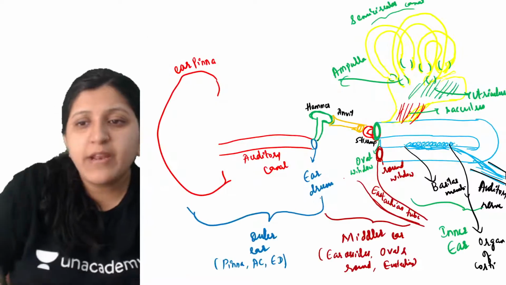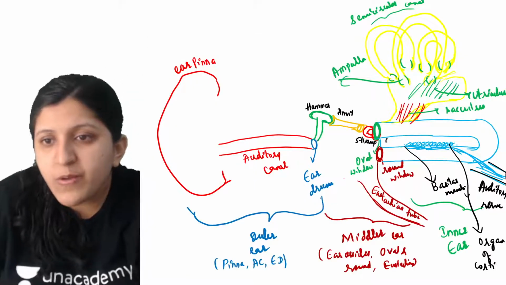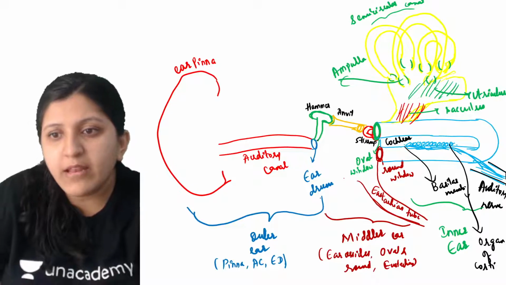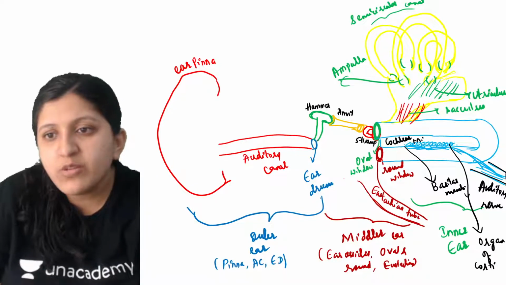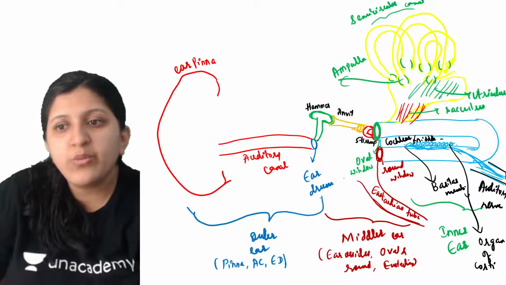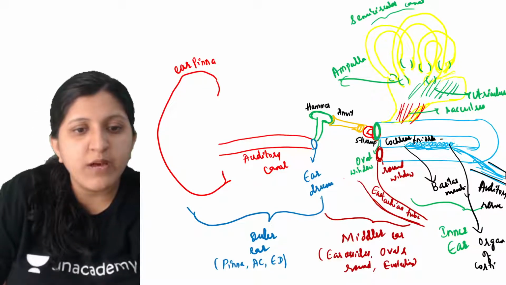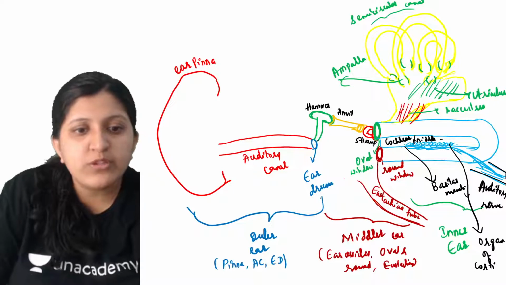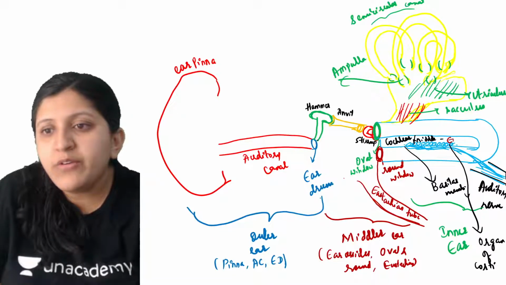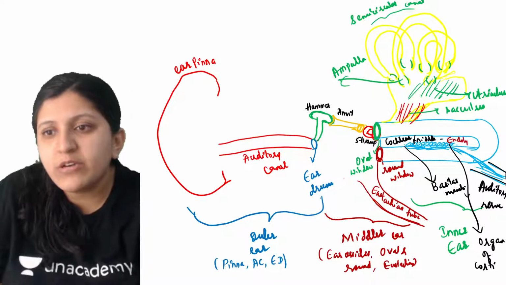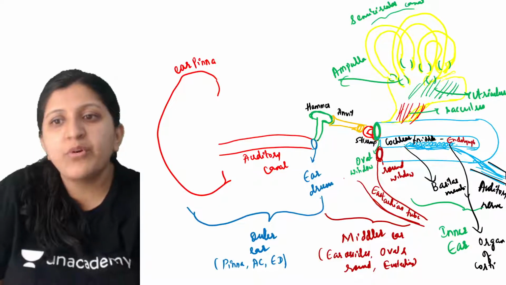Here I can show you: this is the cochlear canal, or middle canal, and it is filled with endolymph.